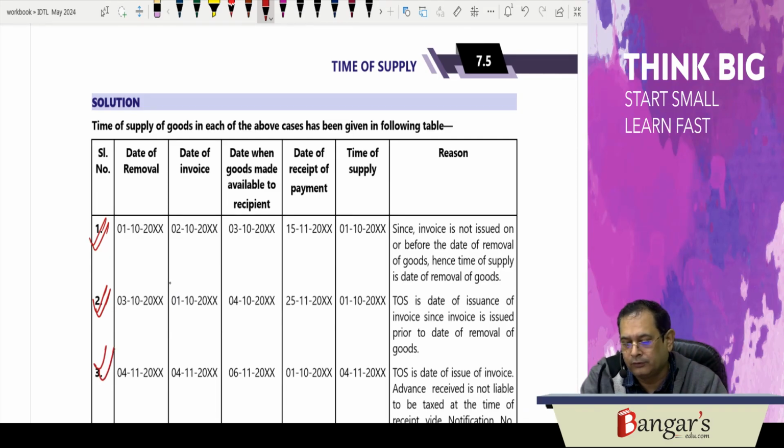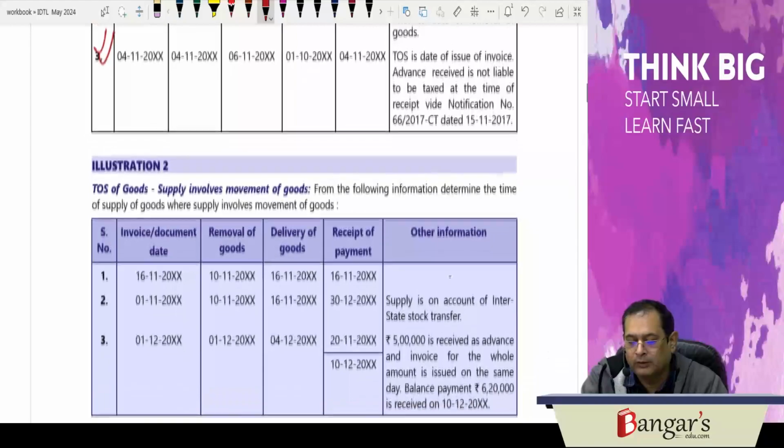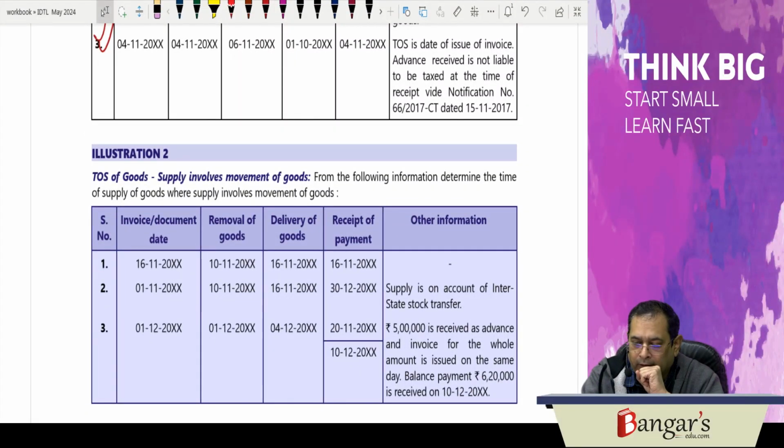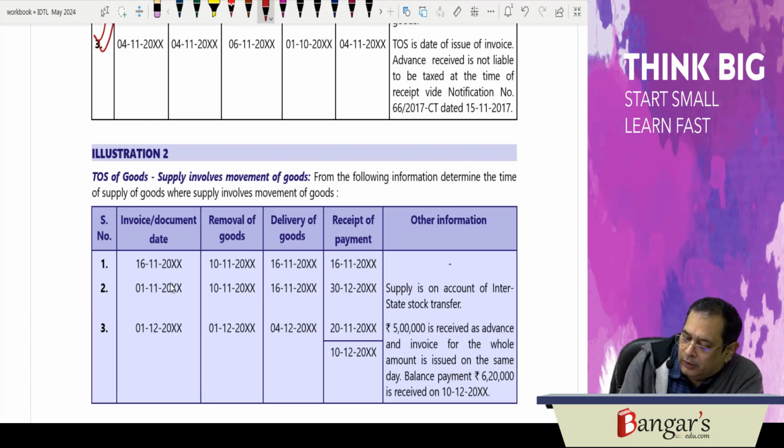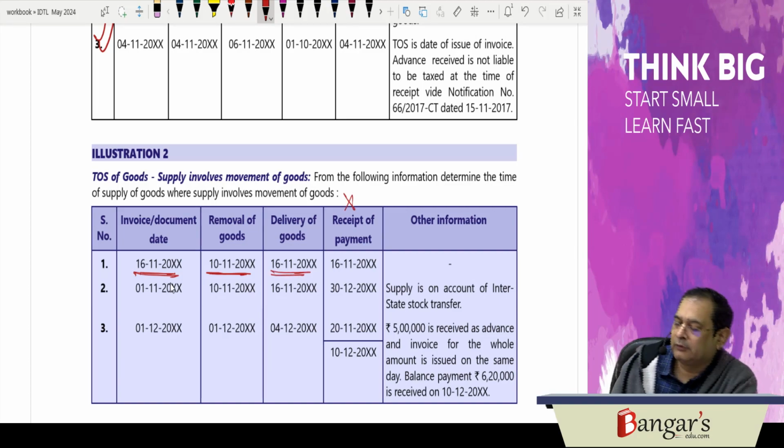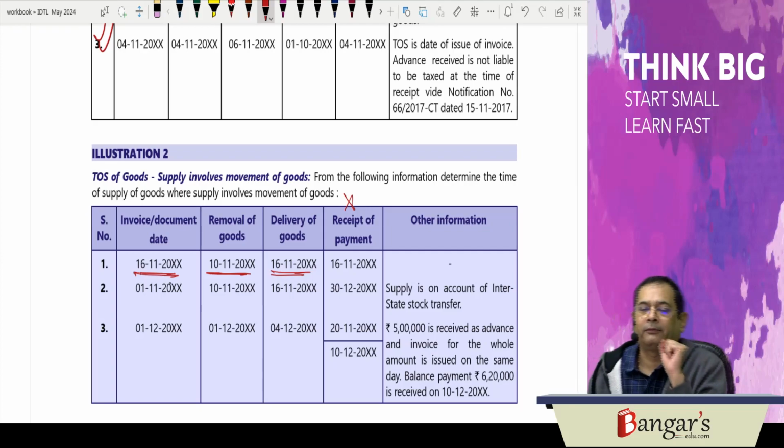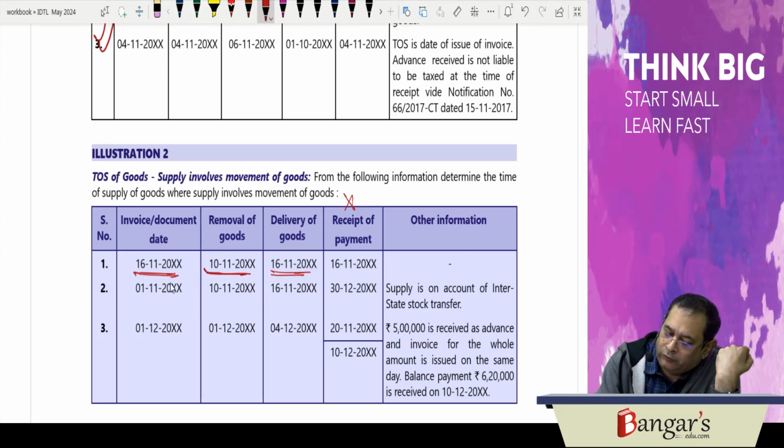So these questions we are discussing. Here also, from the following information, you are required to determine the time of supply of goods when the supply involves a movement of the goods. Now here, the removal of goods is on 10th of November. Invoice is on 16th of November. Delivery of goods is on 16th of November. Receipt of payment doesn't matter here. So what will be the time of supply? Just as above. The invoice must be issued on or before the removal. So the time of supply will be what?